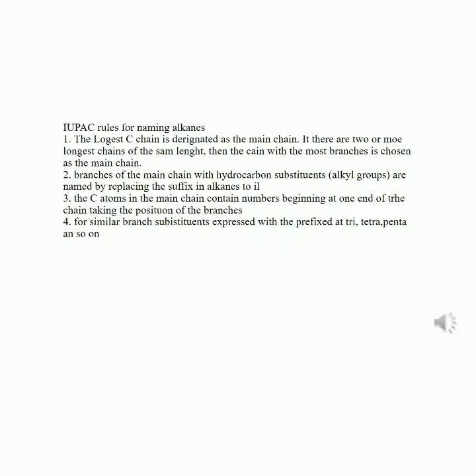The C atoms in the main chain are numbered beginning at one end of the chain, taking the position of the branches. 4. Similar branch substituents are expressed with the prefixes di, tri, tetra, penta, and so on.